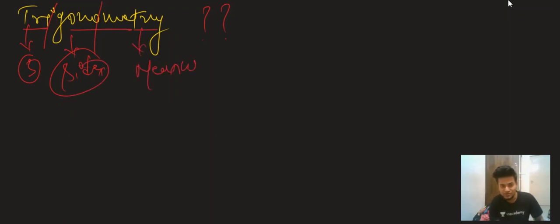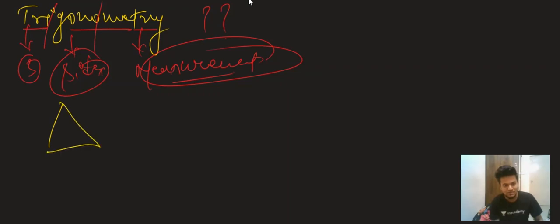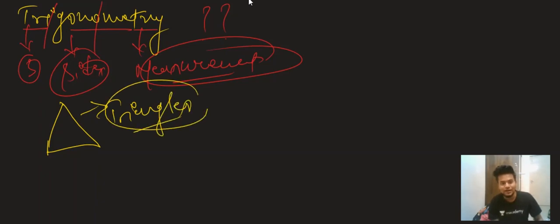Okay, measurement. So what is a three-sided closed figure known as? A three-sided closed figure is known as a triangle. So it is the measurement of a triangle. In a triangle, what do we have? We have three sides, which we can name A, B, C, as well as three angles, which we can also name A, B, C.